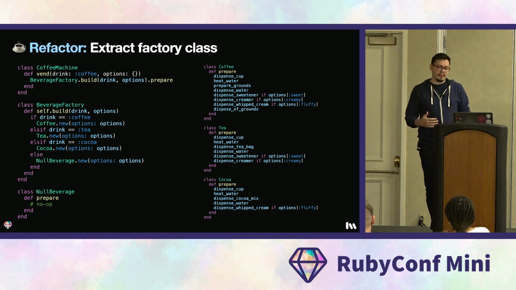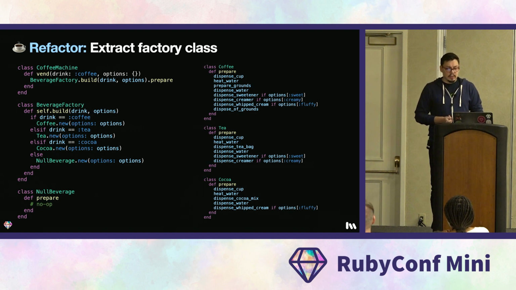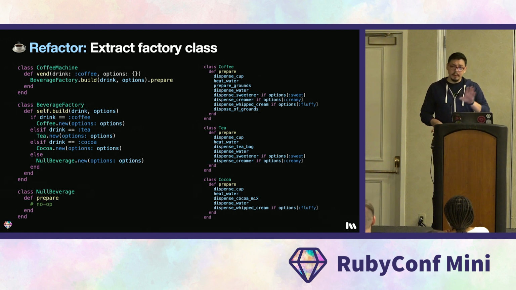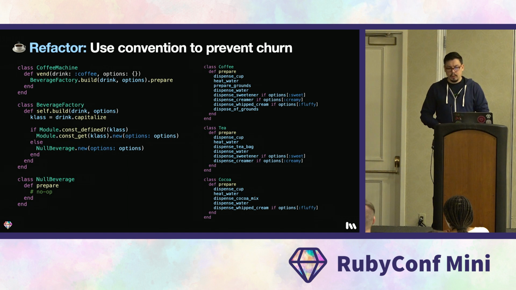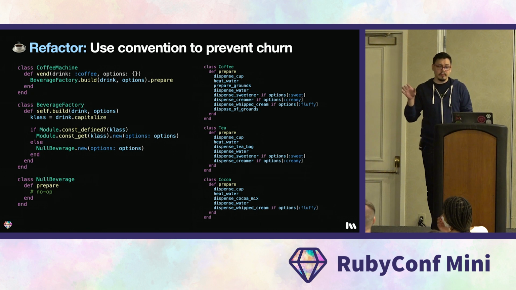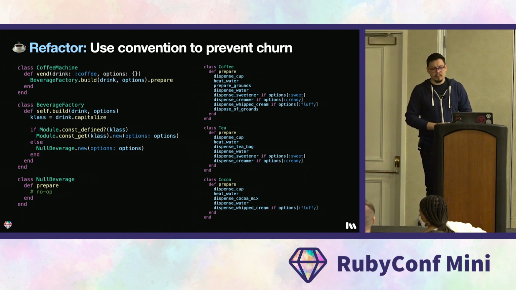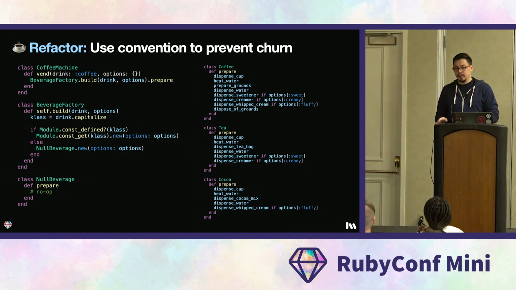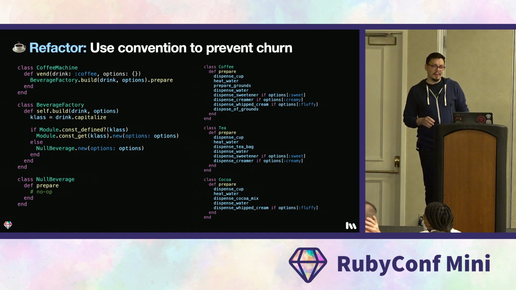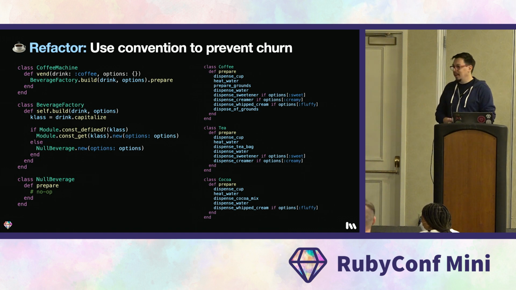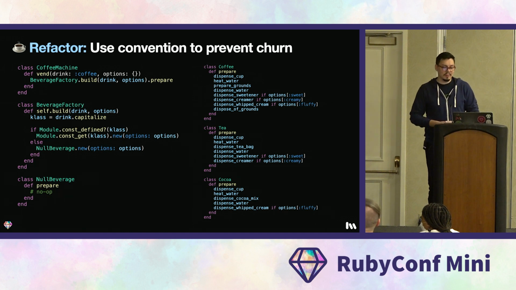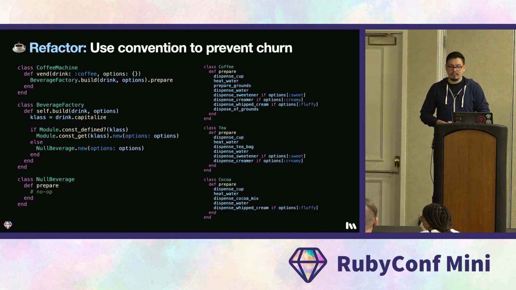As for the second problem with the factory, it's still not open-closed, which means every time we add a new beverage, we'll have to modify the factory class and probably the tests that go with it. We can solve that by using a different kind of factory. So here we've replaced the conditional-based factory with one that's based on a convention and a little bit of metaprogramming. The advantage of this approach is that it is mostly open-closed. There might come a day when we'd want to add a class name that doesn't follow our convention, and at that point, we need to modify the convention, which would violate the open-closed principle.